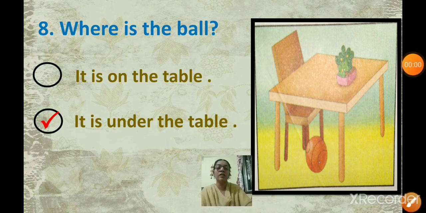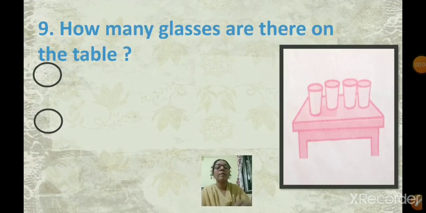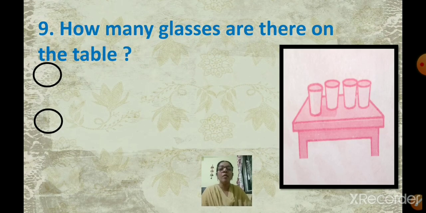Okay. Now we'll see the next question. Number 9. How many glasses are there on the table? Here you have to count the number of glasses and you have to answer in a full sentence. You are not going to give only the numbers. You are going to answer in a full sentence. First we are going to see the options.